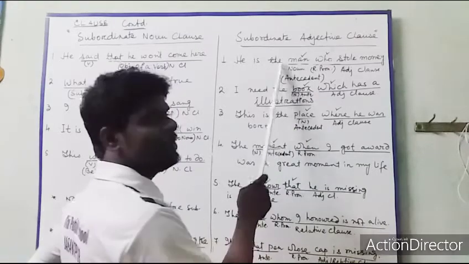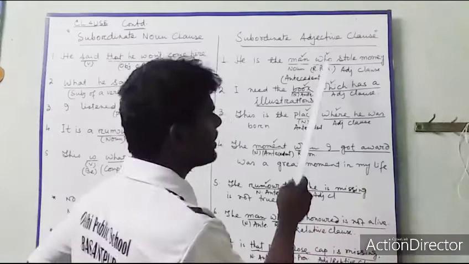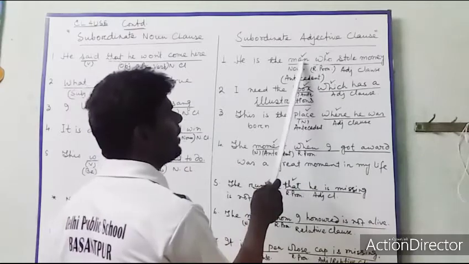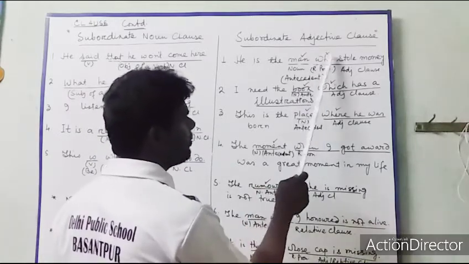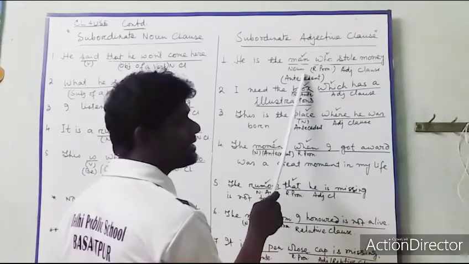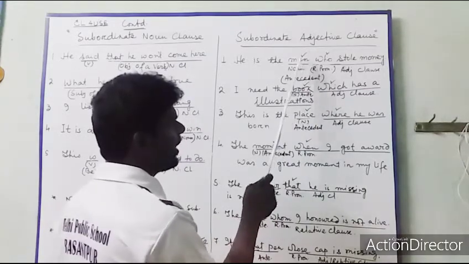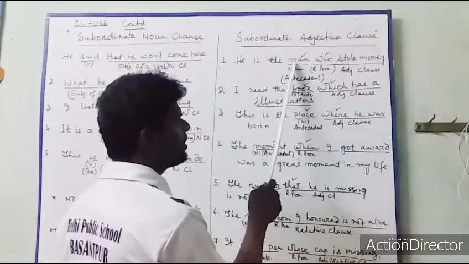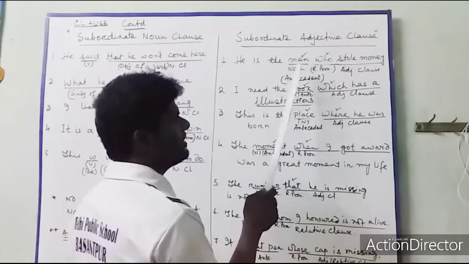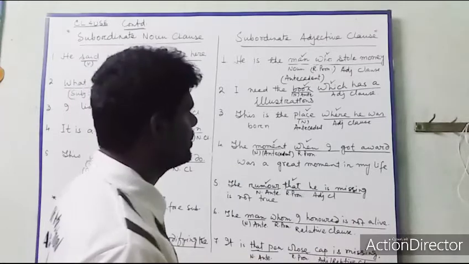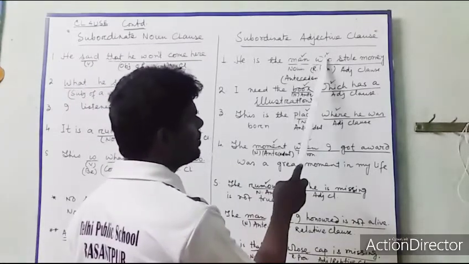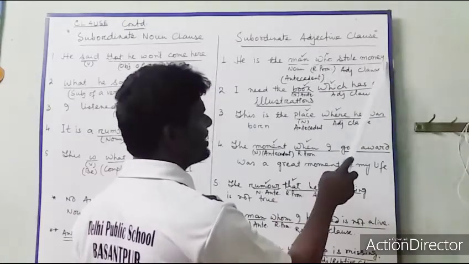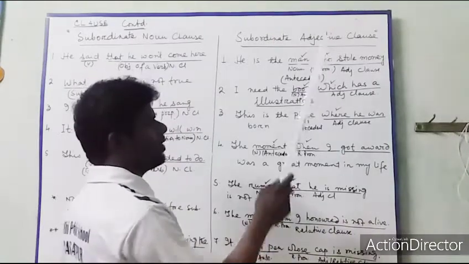This is the man. Who means who, and man are the same thing. Who is a relative pronoun, and before that relative pronoun the noun is called what? Antecedent. Here written antecedent. So this man is a noun as well as this man is antecedent. Before the relative pronoun, whatever noun comes, that is antecedent. Okay? And this is the main sign of adjective clause. There must be a noun, there must be a relative pronoun, and with that relative pronoun the clause will start, and that clause will act as an adjective. So this is an adjective clause.